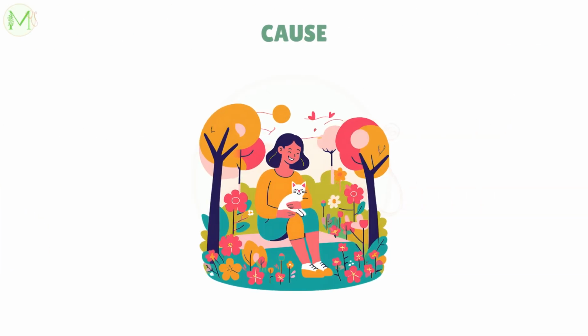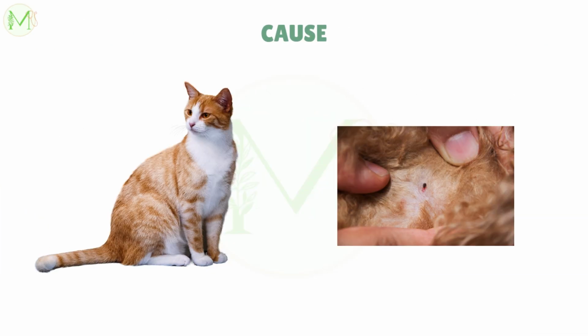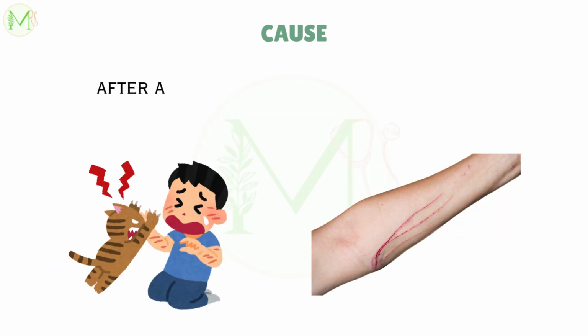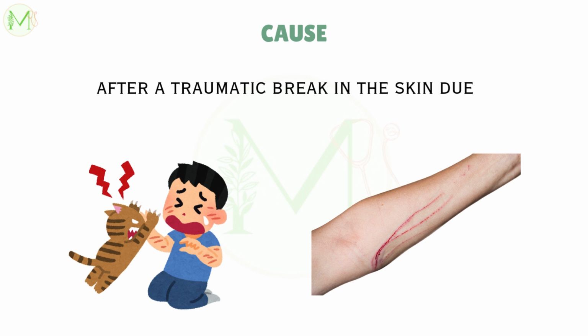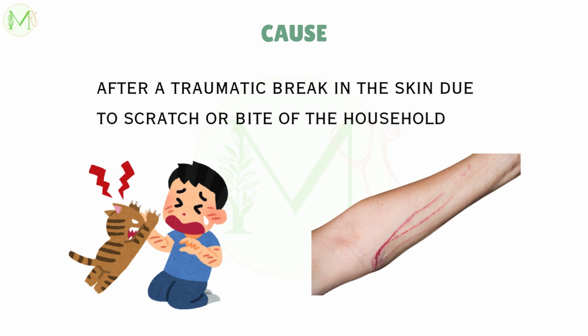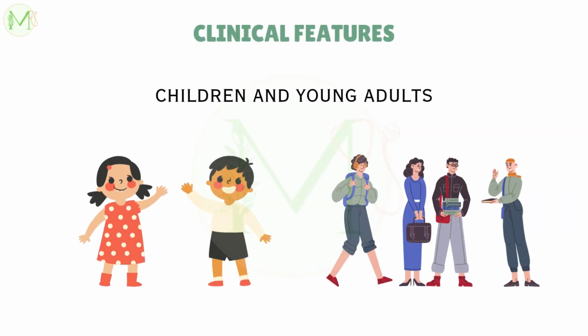This disease arises after contact with a cat. The spread of infection between cats appears to occur through cat fleas. The organism becomes an intraerythrocytic parasite and may be transmitted to humans via saliva, or from a scratch or bite from your household cat. But there is no evidence of person-to-person transmission of this disease. Children and young adults are most commonly affected.